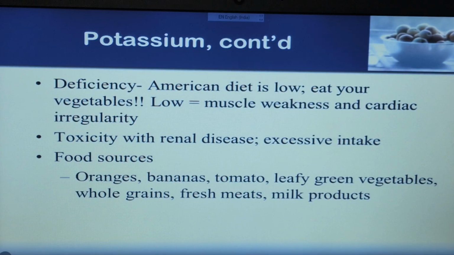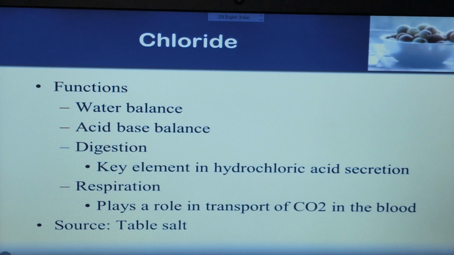Food sources that contain potassium are orange, bananas, tomato, leafy greens, vegetables, whole grain, fresh meat, and milk products. Leafy green vegetables contain all types of minerals. If you eat leafy green vegetables in your daily life, then there will be no deficiency of any type of mineral, because they contain all types of minerals.